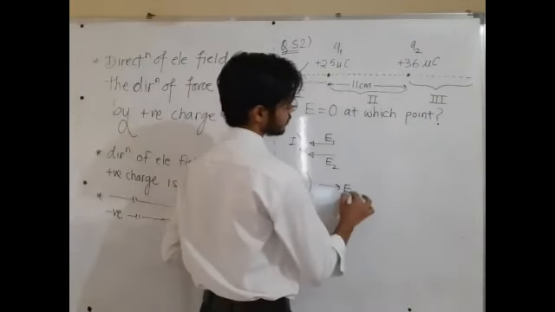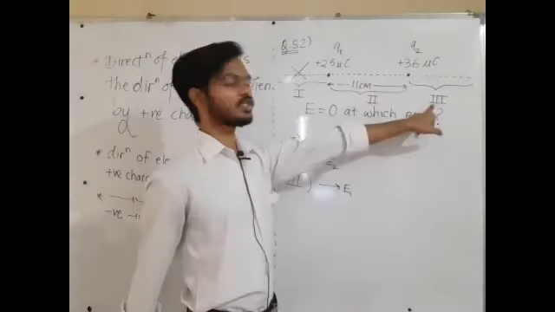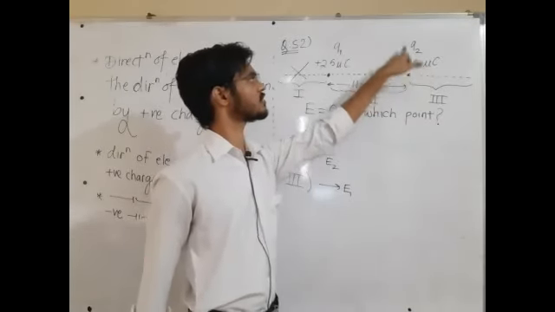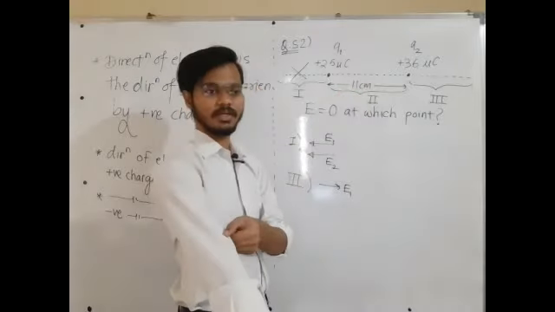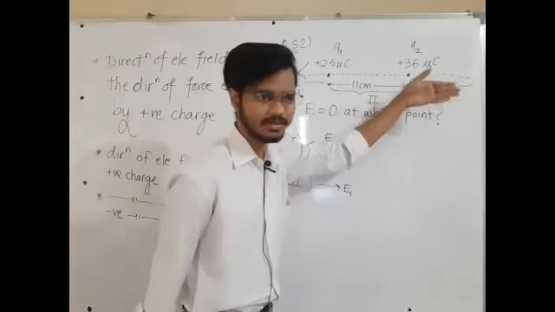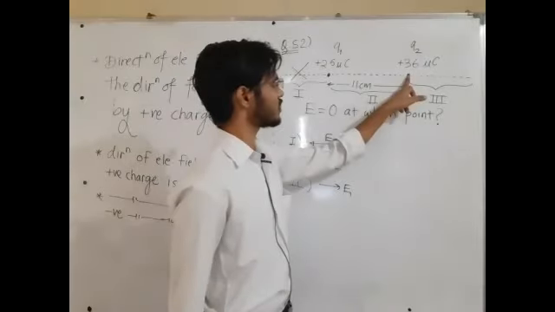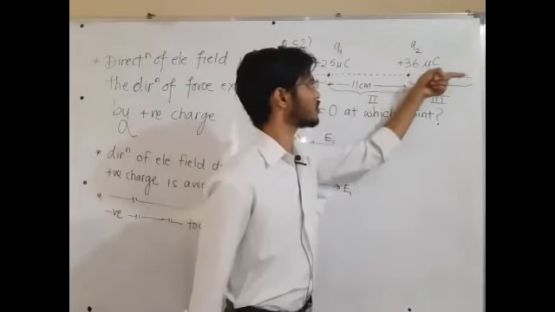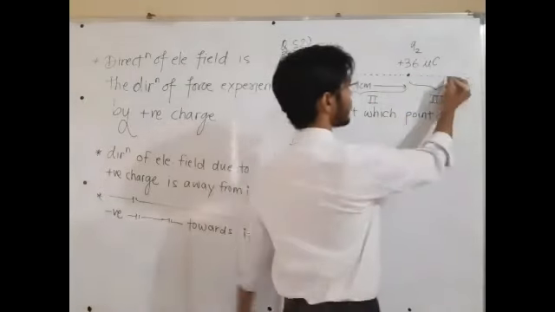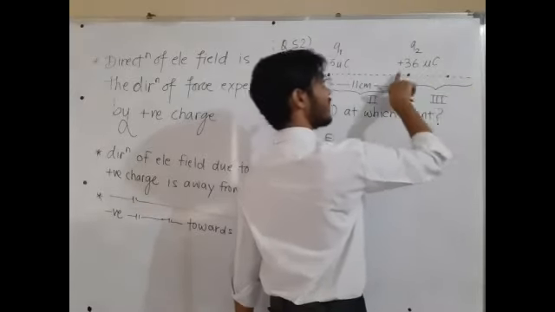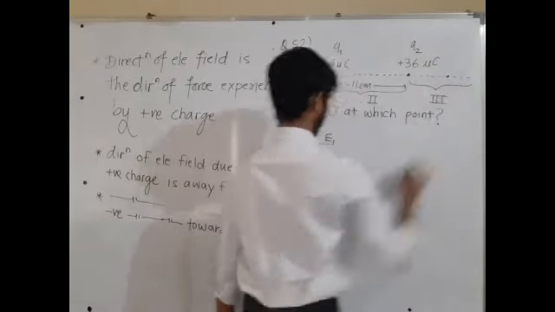Okay, sir. In the same region, region number 3, electric field due to the second charge. Sir, the second charge is again positive. It will be again rightward. It is quite obvious. This is a positive charge and electric field due to a positive charge is always away from it. So at a point in region number 3, electric field will be away from the positive charge.